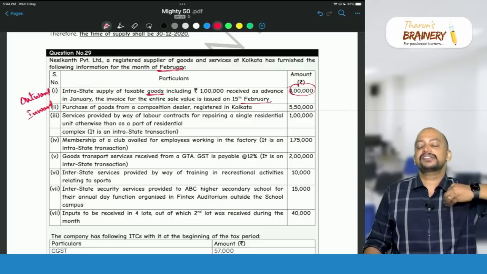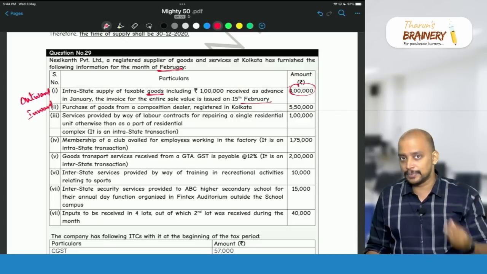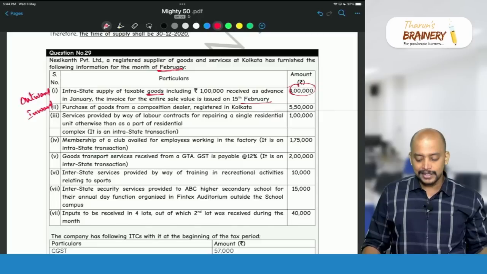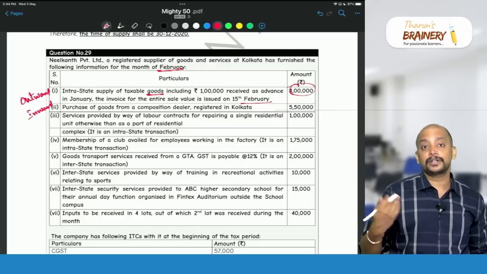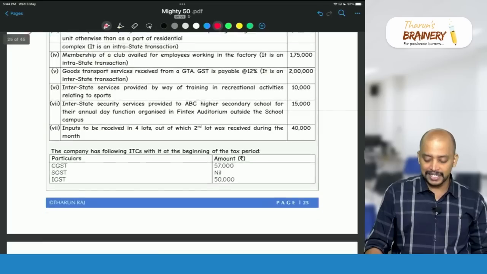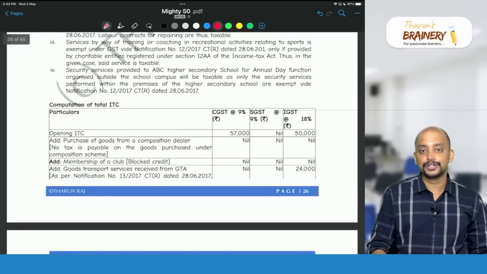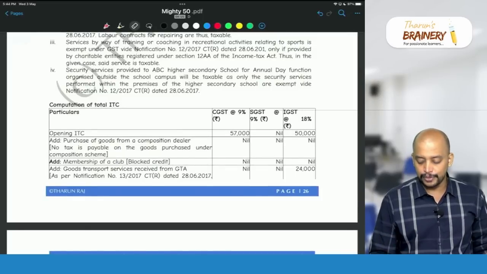So first of all, a person opting for composition scheme cannot charge GST to the recipient. Here, 5,50,000, first of all, they have not paid any GST, so the question of ITC will not come. It is an inward supply, and for the purpose of ITC, it will not be taken. Purchase of goods from a person opting for composition scheme.